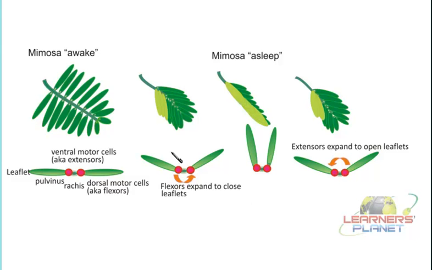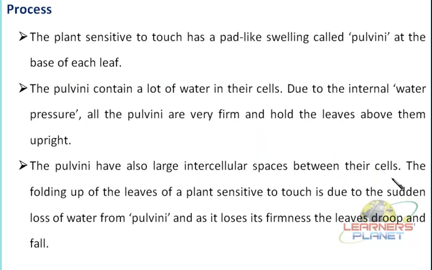Now how is this expansion or relaxation taking place, as these are not under the control of the phytohormones, isn't it? So basically the level of water molecules is changing inside these cells, which helps them to expand or to relax. So what is that? Let us now clarify that point. So this process occurs in the following manner.